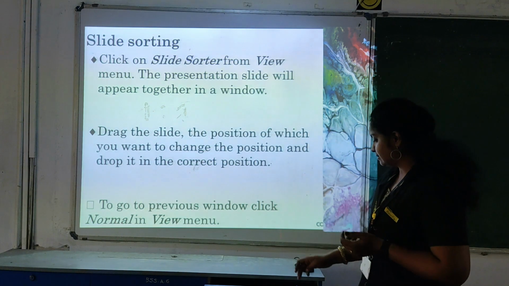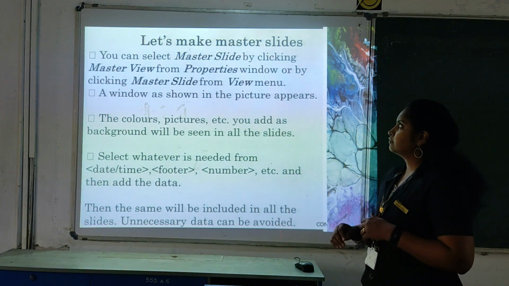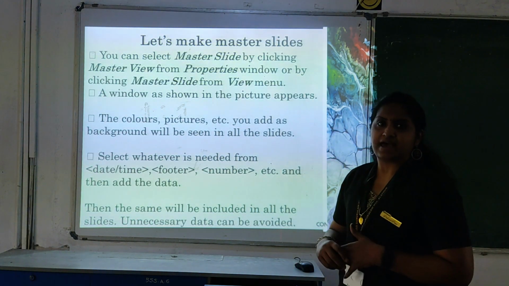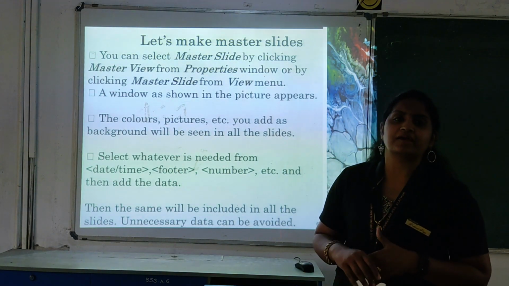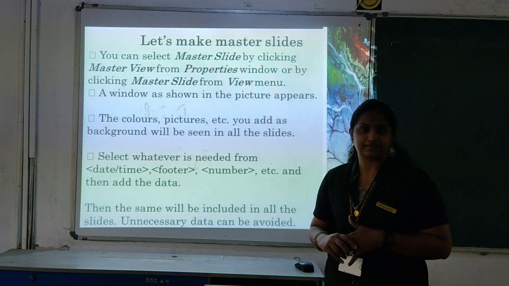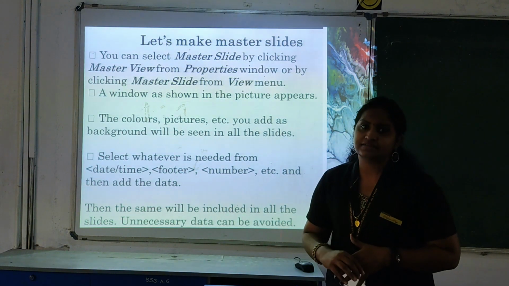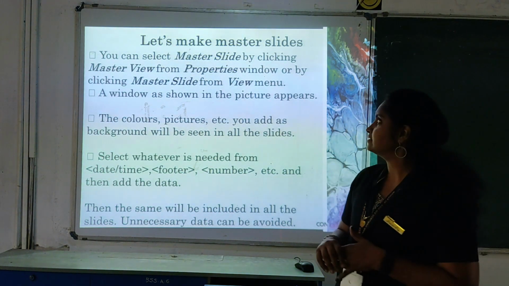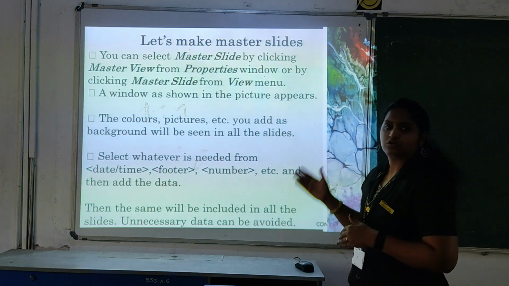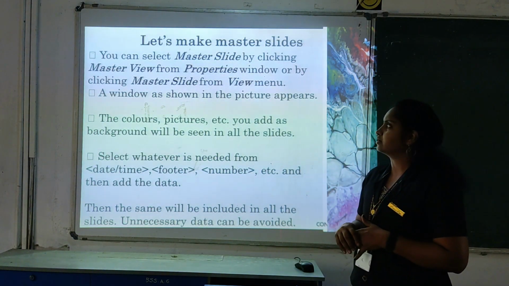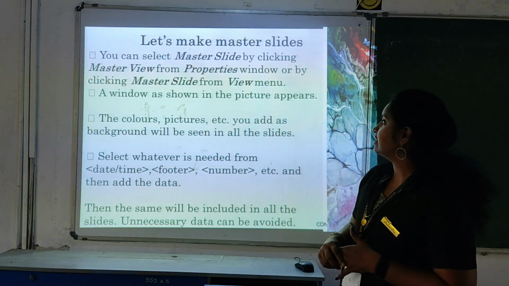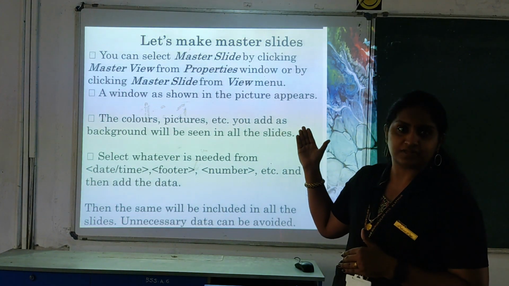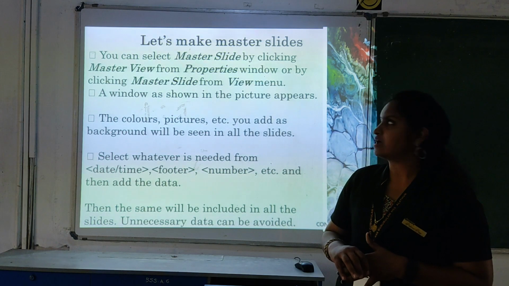Clear? And next one is, we discussed the master slides in our first class. What is master slide? You can apply uniform designs in your slides. So here you can design your slides using this option. If you want to design the master slide, you can do that. In the properties we have master view, or else you can select it from the view menu. That is master slide.